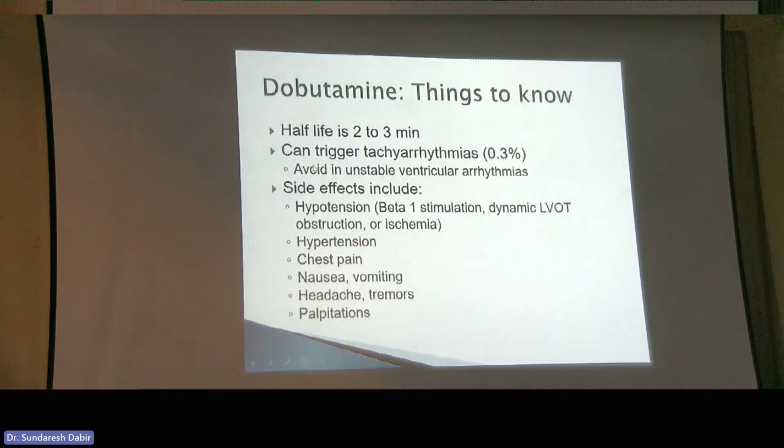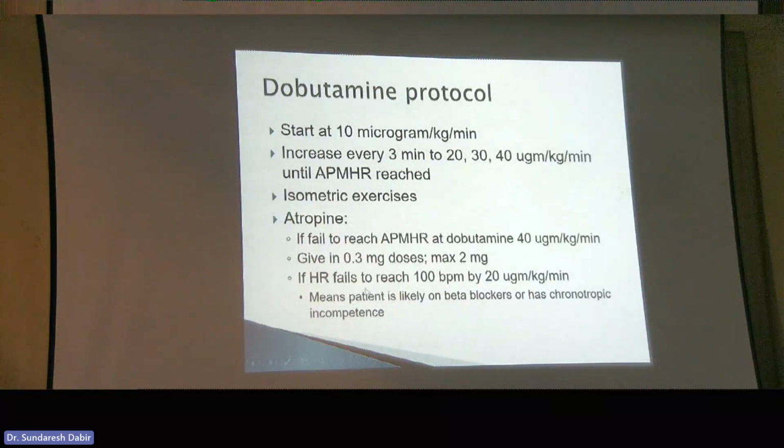You can trigger tachyarrhythmias, either atrial or ventricular arrhythmias. So don't use this in patients with recent VTAC, VFib, that kind of stuff. It can cause hypertension most commonly, but in some patients you get hypotension with dobutamine. So you need to monitor blood pressure during a dobutamine stress echo. And you'll find chest pain, nausea, sometimes vomiting, headache, tremors, palpitations. These will happen. They all go away within 5 minutes of stopping the infusion.